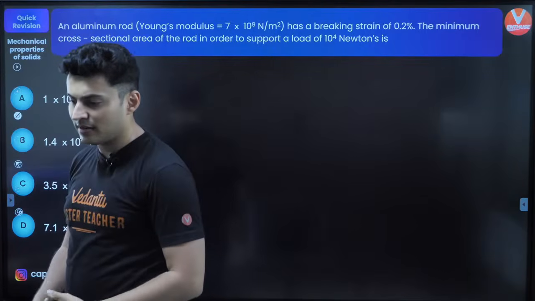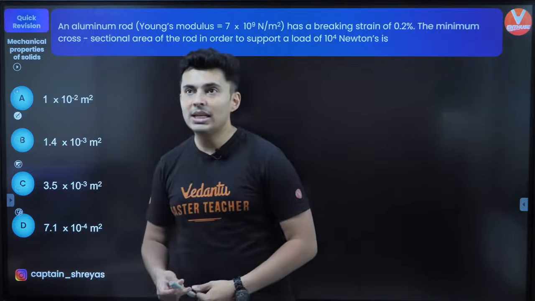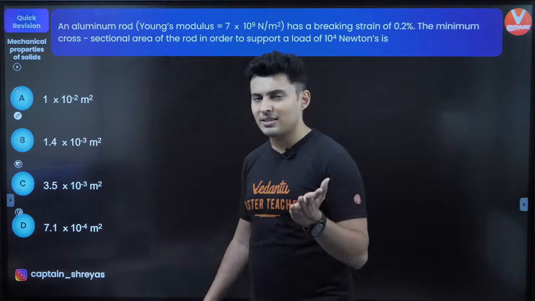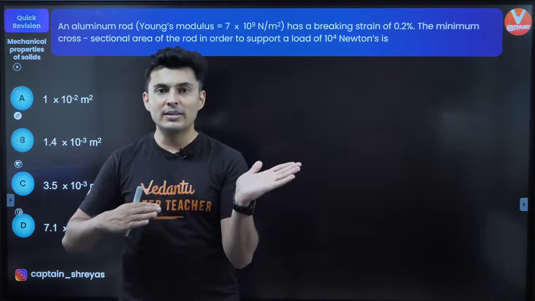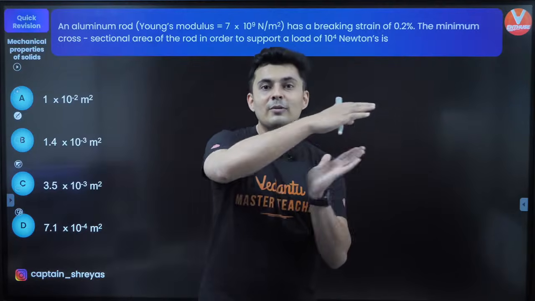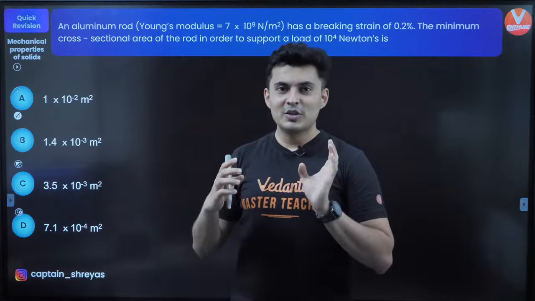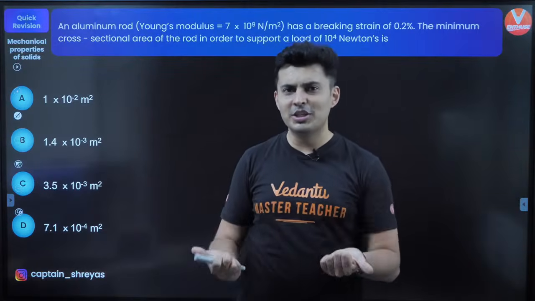How is shear modulus related to viscosity? Viscosity is also in a way kind of shear only, because when layers of liquid flow over each other, they are sliding over each other. So it's in a way related to shear.